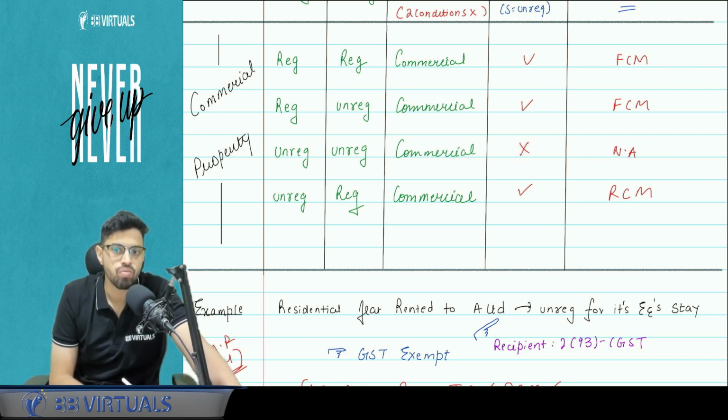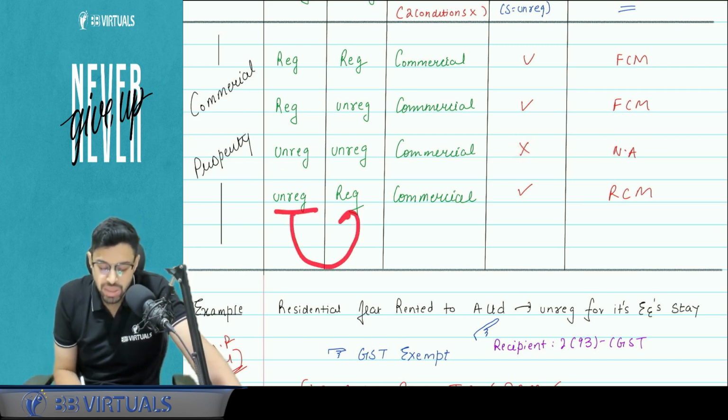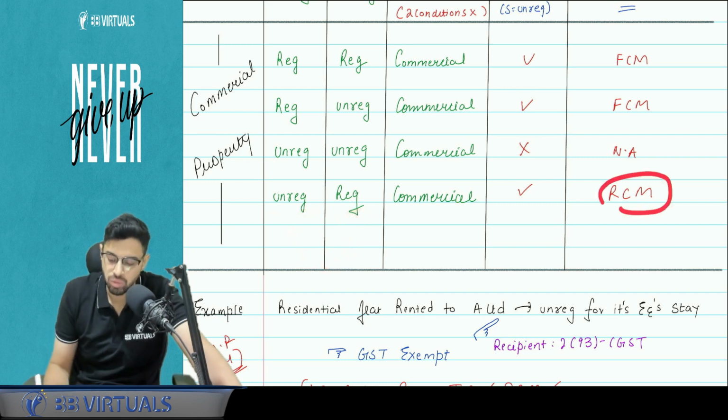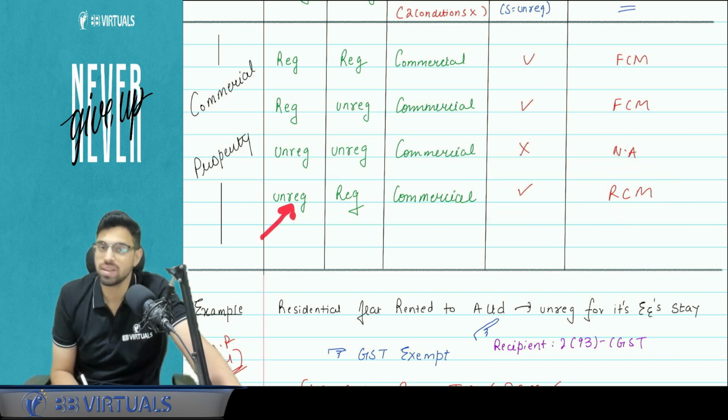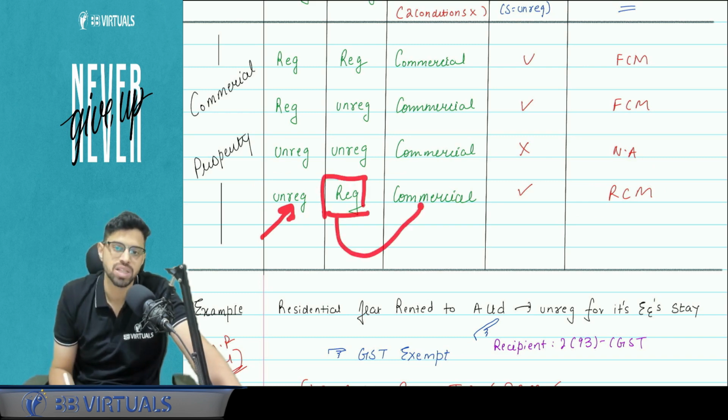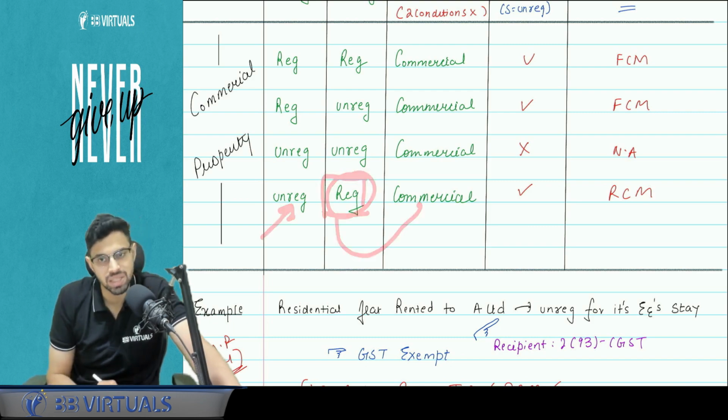Is this clear? And if unregistered to registered, RCM. Now this is bad in law. Government is now playing in a very different manner. Why? Because actually the supplier status is unregistered. He is not a very big level player. So turnover is not crossing. Just because the recipient happens to be registered, you are charging GST. Just because it is convenient for you, you are charging GST.